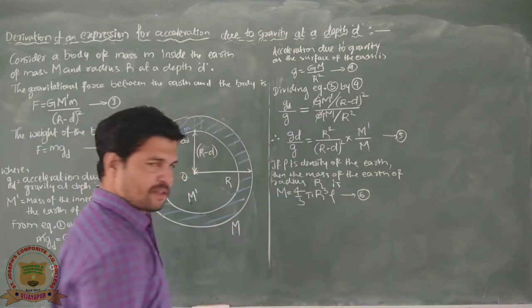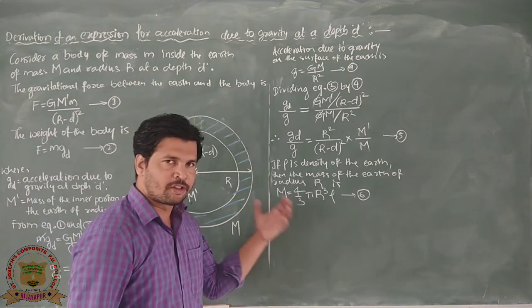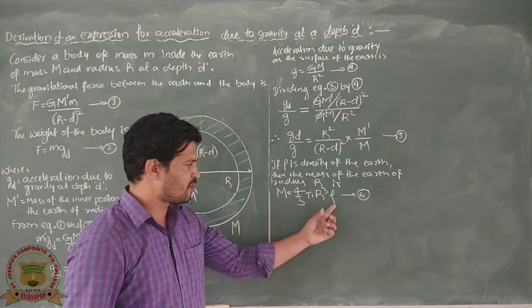So this equation number 6 gives the total mass of the earth in terms of density of the earth.